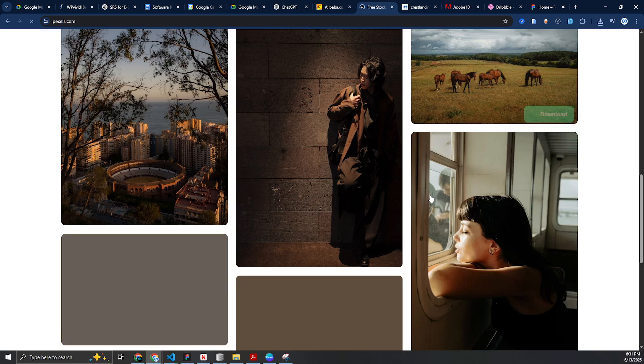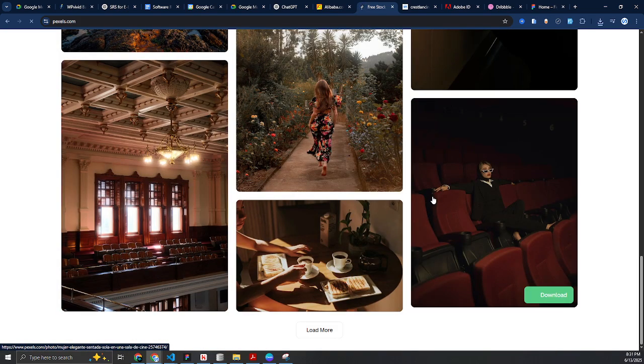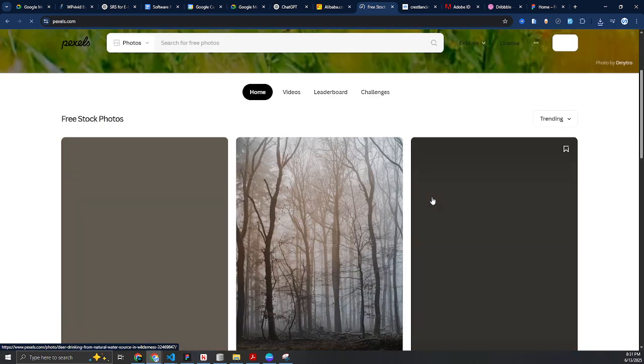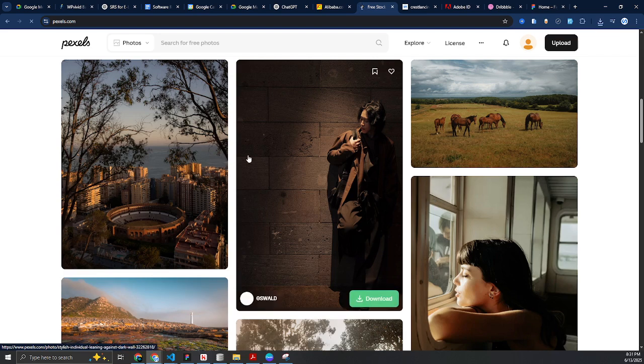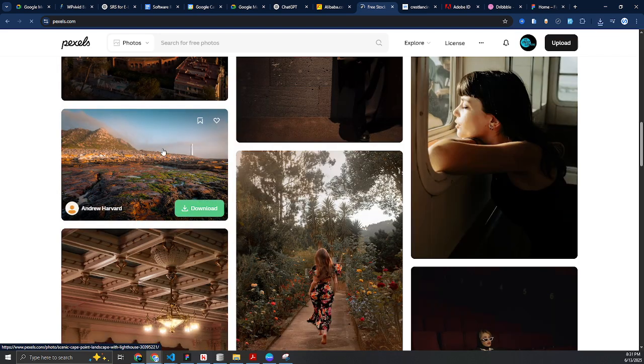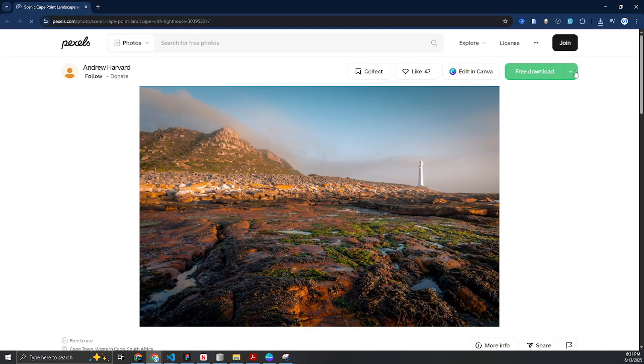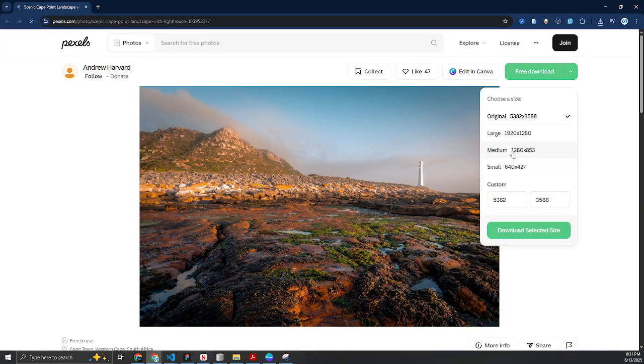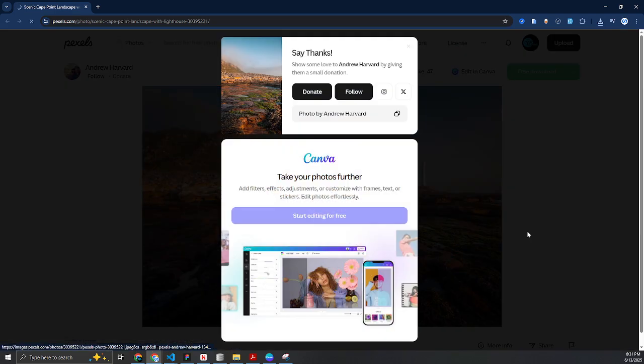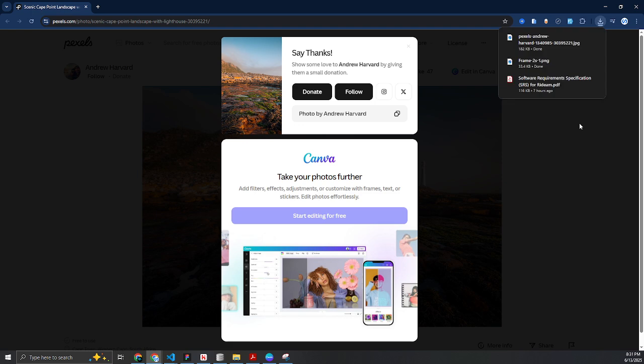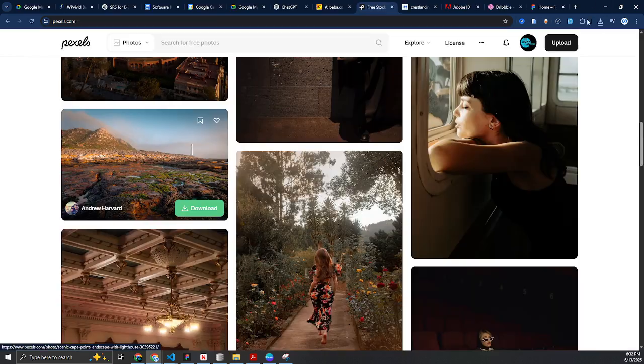So I'm just going to look for any random image here and use. Okay, let's use this particular image here. So I'll just click on this drop down. I want to download the smallest quality. Select the quality here and select size. And this is it. Alright, so we have our image and this is already downloaded.